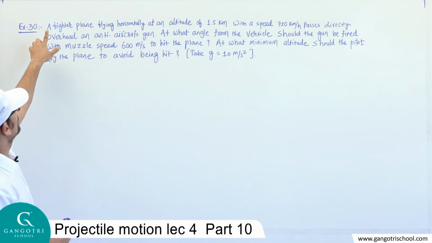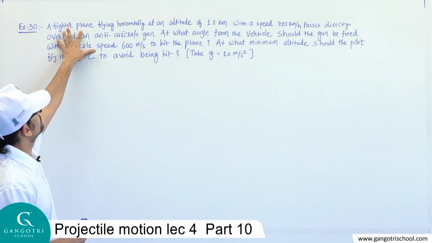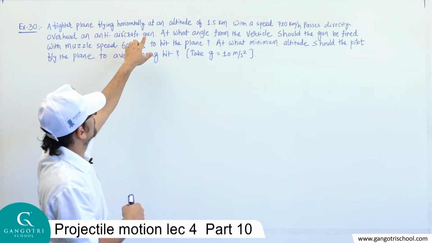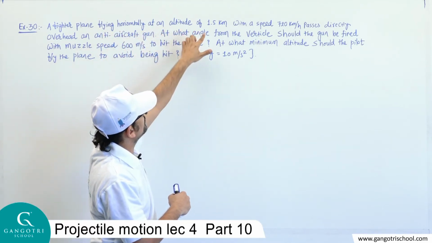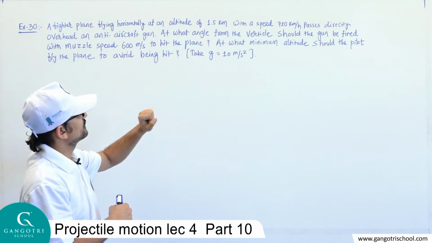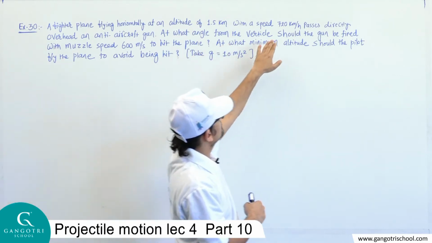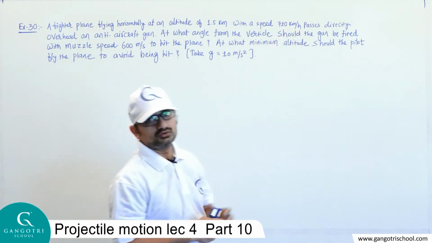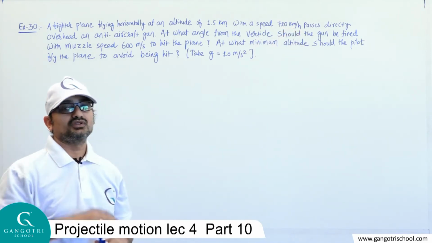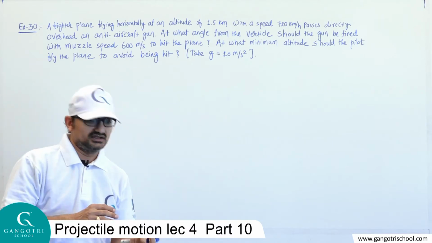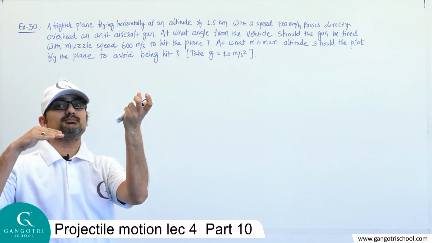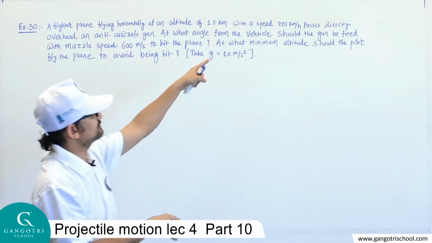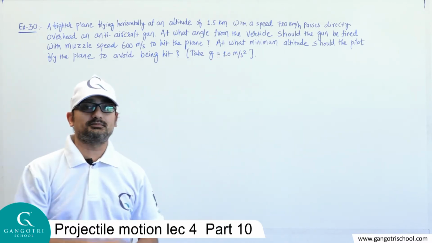Question is, a fighter plane flying horizontally at an altitude of 1.5 kilometer with a speed 720 kilometer per hour. So there is one fighter plane, and that fighter plane is at a height 1.5 kilometer flying horizontally with a speed 720 kilometer per hour.